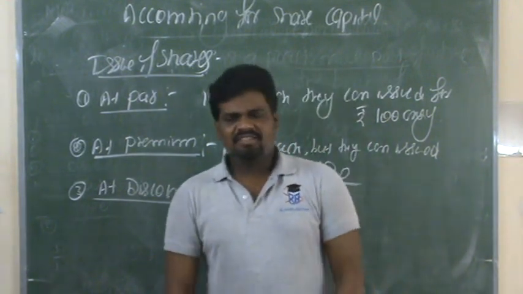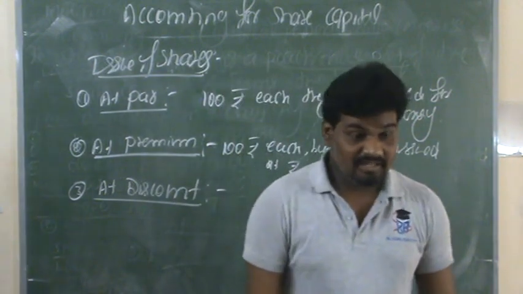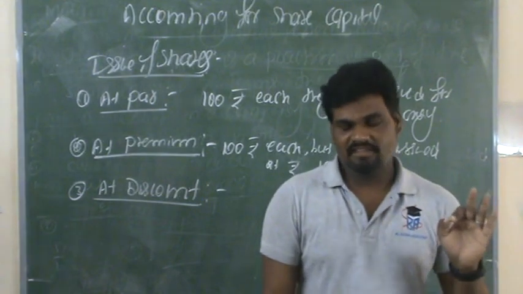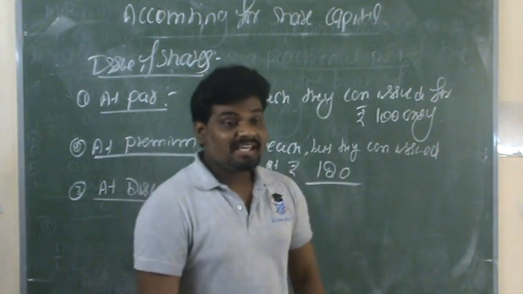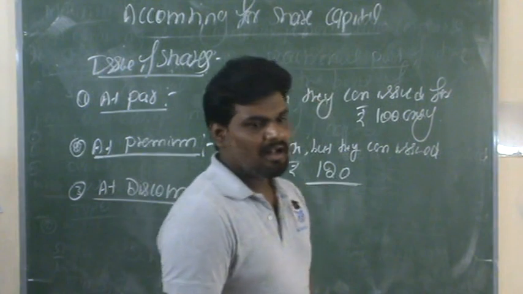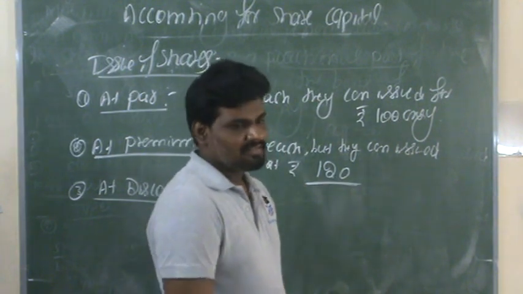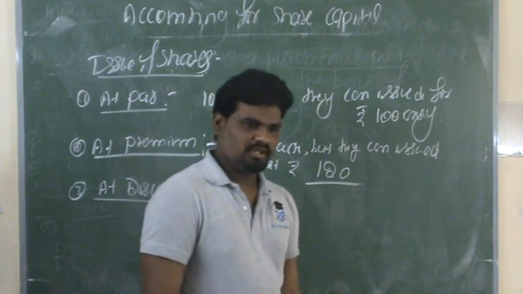Discount means when the company shares are in lesser demand in the society. At that time, they can issue shares on the basis of discount rates.